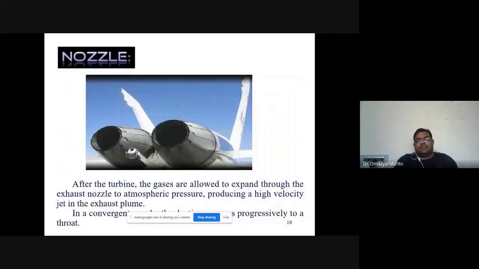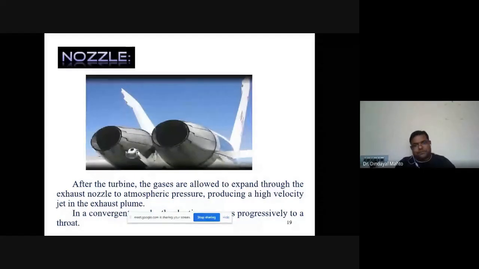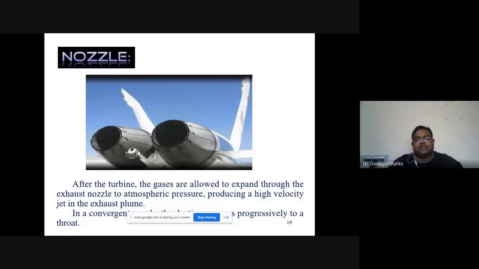The next component is the nozzle. The purpose of the nozzle is to expand the high temperature hot gases to a very high velocity through its area geometry to generate the required amount of thrust. The nozzle may be either a variable area nozzle or a fixed area nozzle. Based on the requirement, we select our nozzle. It may be CD, convergent-divergent, or only convergent type nozzles that can be used.